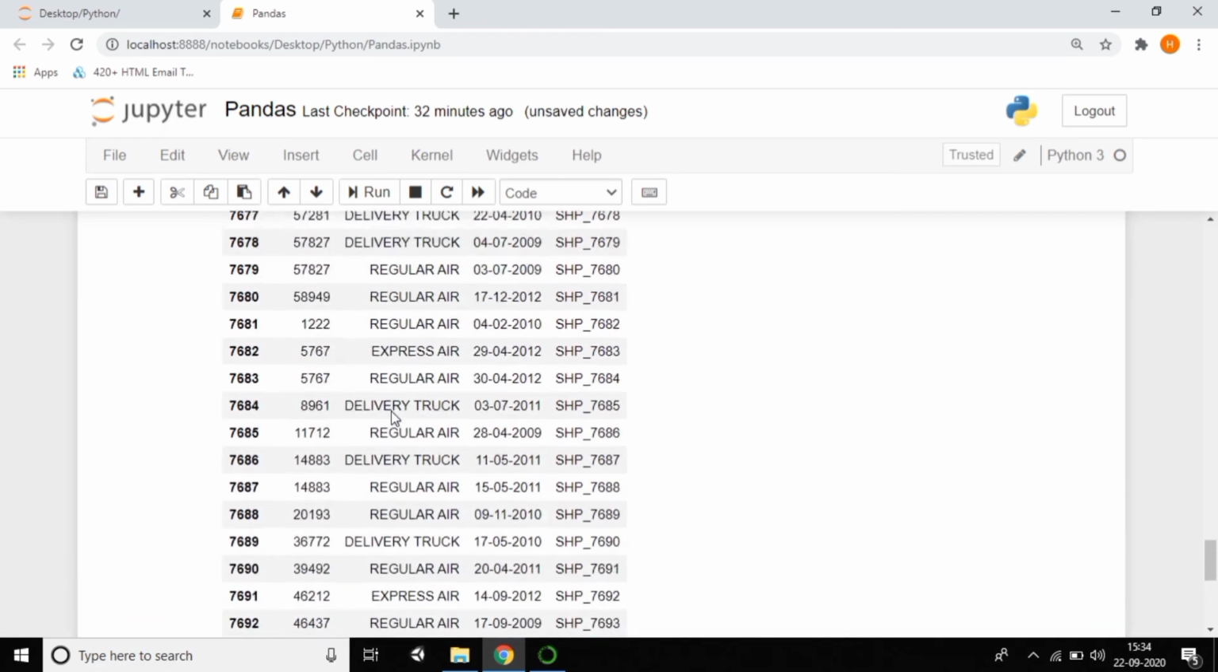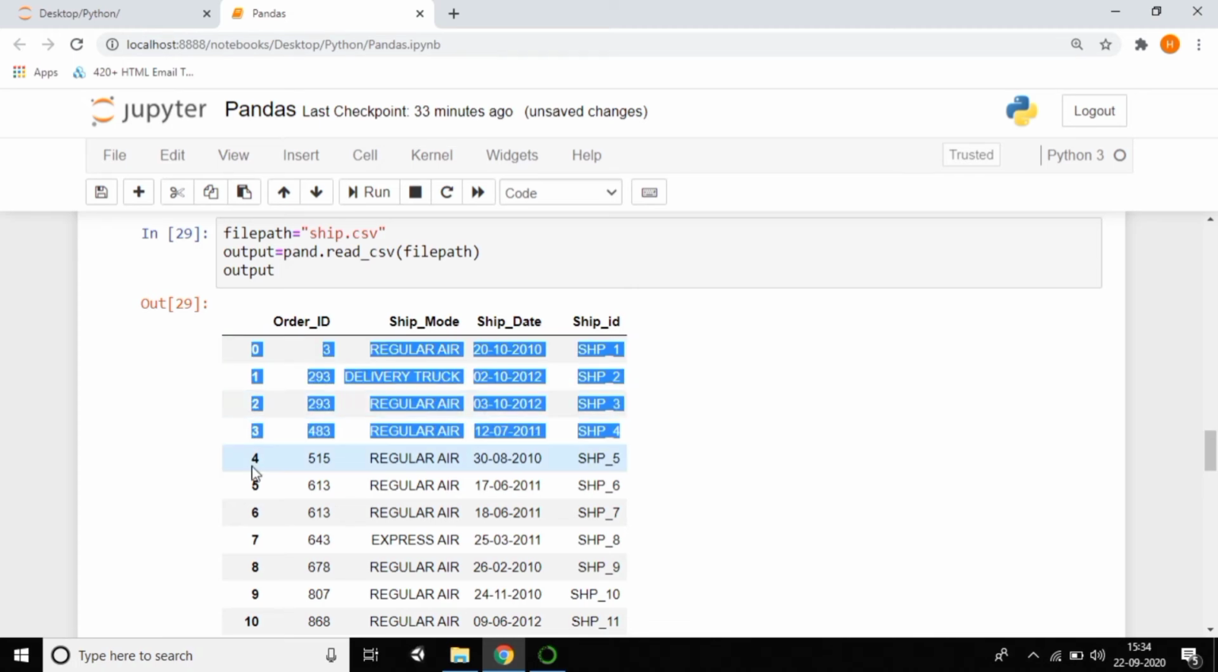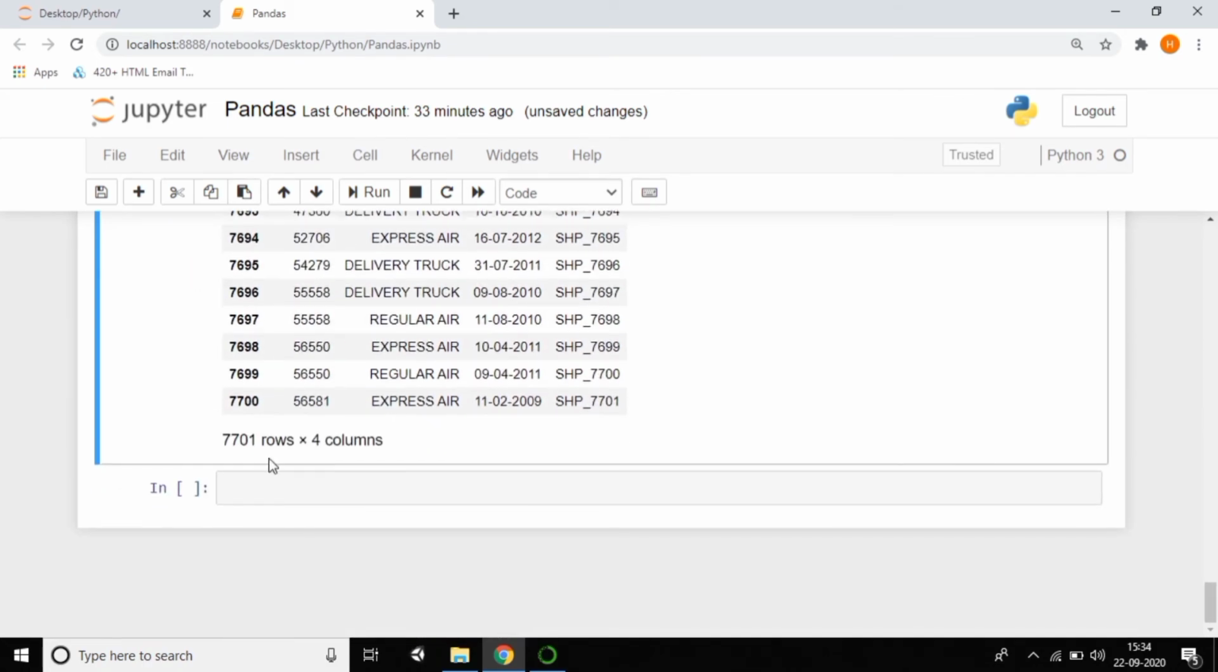Shift enter. You can see all the data you saw in Excel format, we are getting. And one more thing I want to say is that we are getting the index also, the serial number. Of course it has 7001 rows and 4 columns. So guys, this is the way to read. I said that pandas is used for data. If you want to work with a large amount of data, pandas is the best library to work with. I already explained that. This is the practical thing to work on. I think it's very clear.